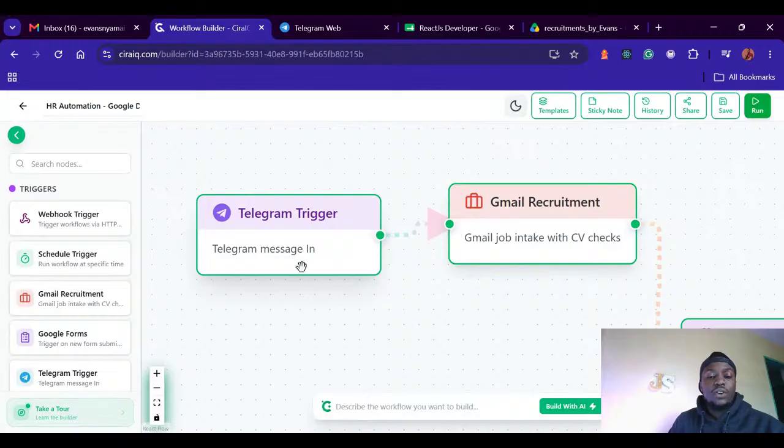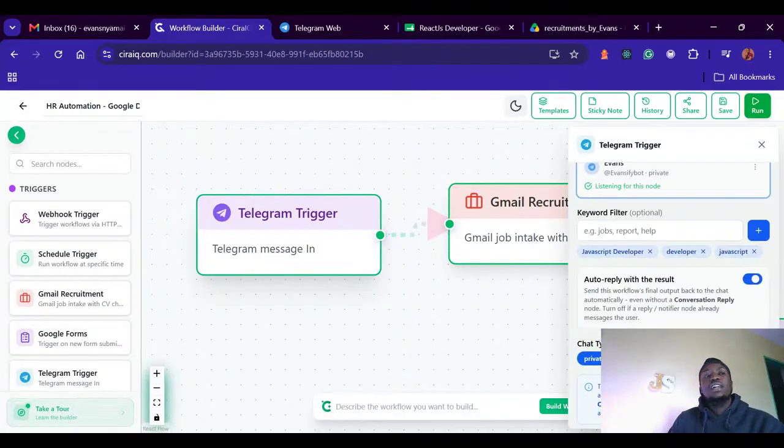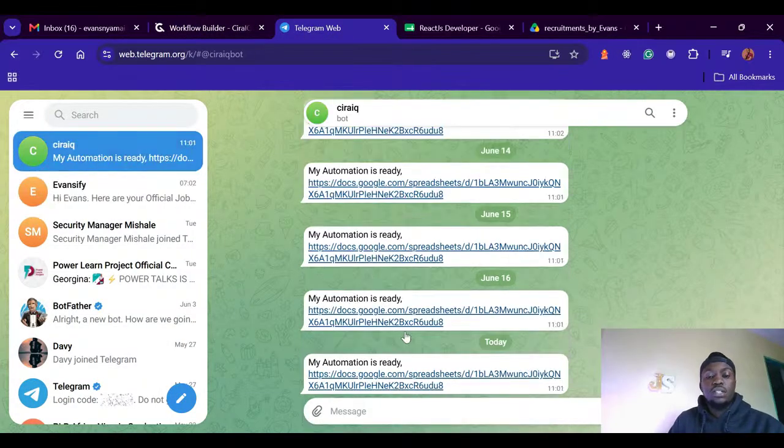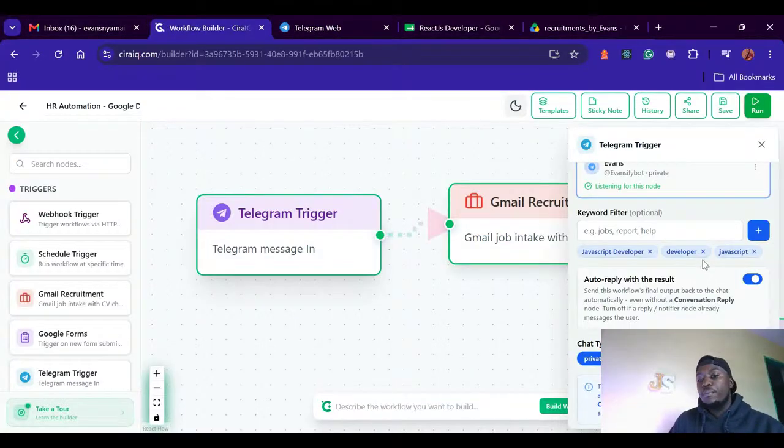In our scenario, we want a trigger where you can just text your bot. For example, I can go to my Telegram bot and text it about a certain thing, in our case, for example, JavaScript developer.